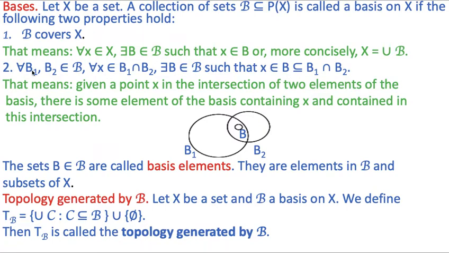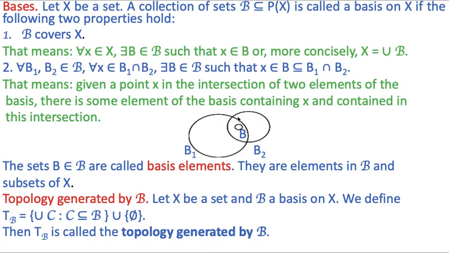The second property says that given a point x in the intersection of two elements of the basis, there is some element of the basis B containing x and is contained in this intersection. When both the properties are satisfied, then we say that this collection of sets B is a basis on X. Second property may be graphically stated like this.